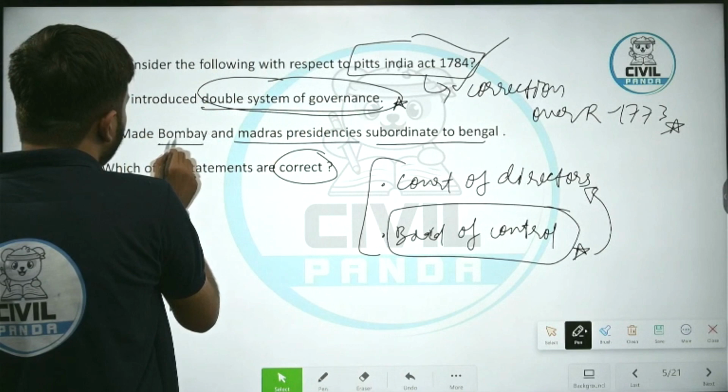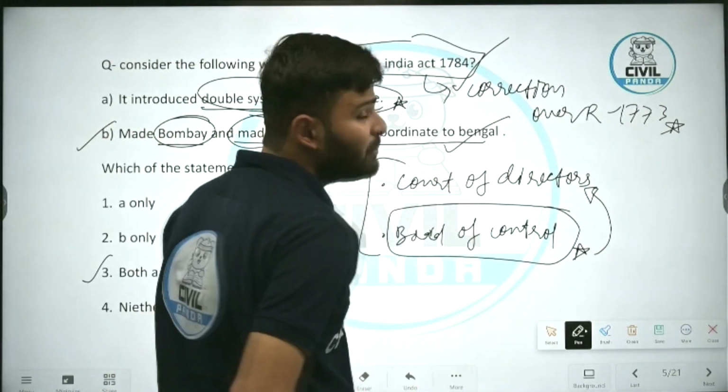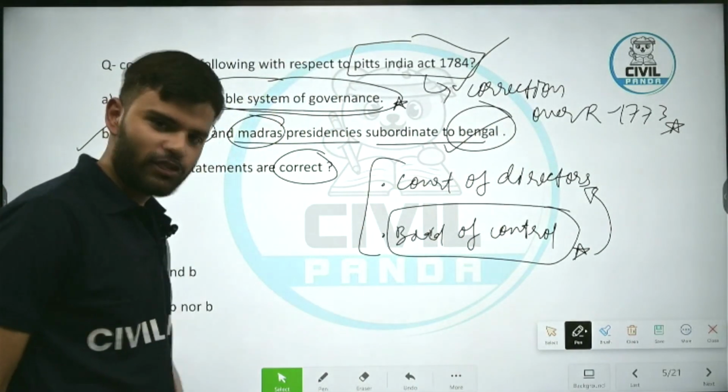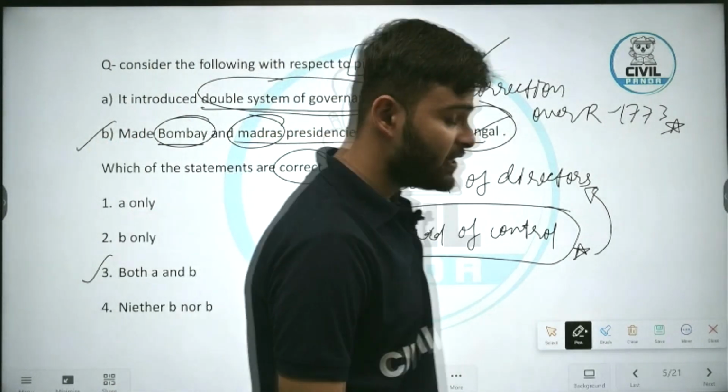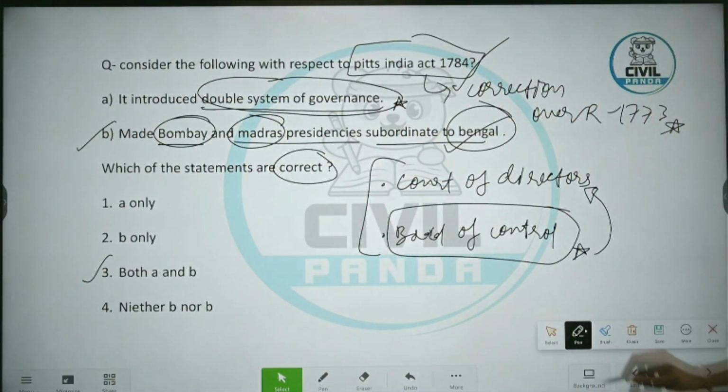It made Bombay and Madras presidencies subordinate to Bengal. That means it increased the power of Bengal presidency. Yes, it is also correct. I hope this question is clear. This is a very important question. It could be asked. It has been asked multiple times in MPPSC as well. Now, next.